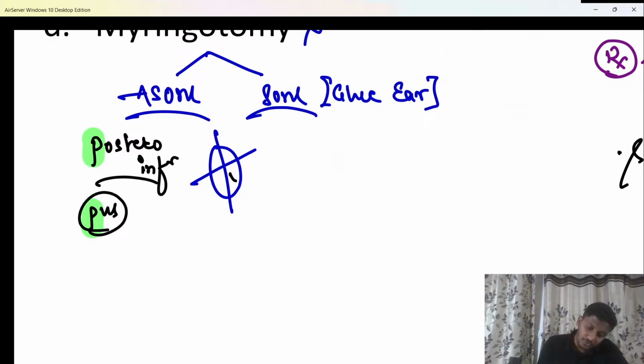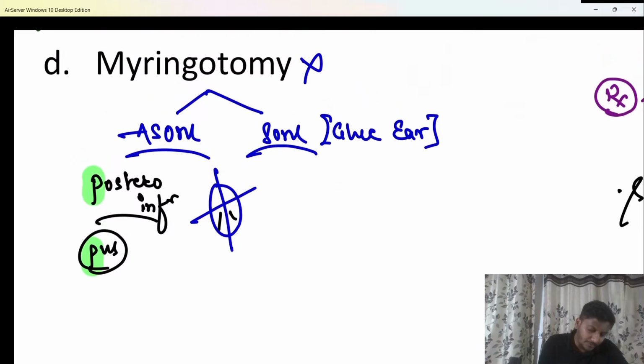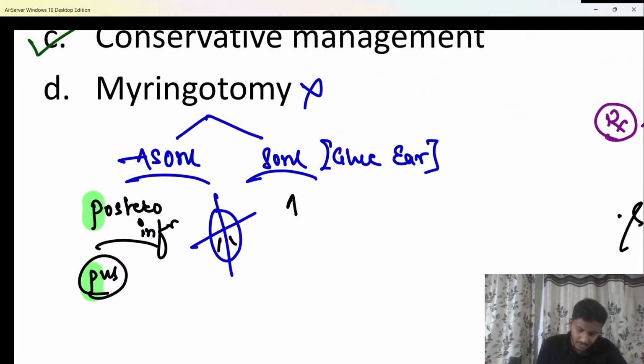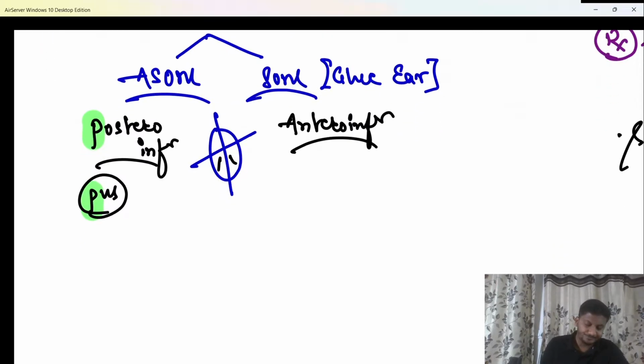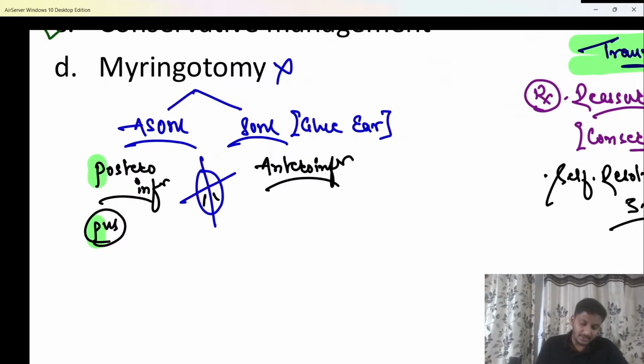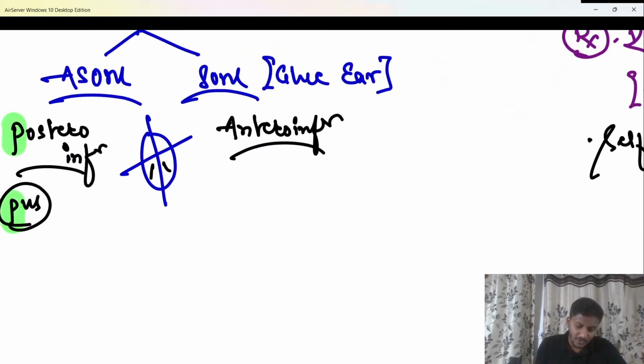In that condition also we have to make an incision, but that is usually made in the antero-inferior quadrant, to drain all the fluid which is collected. Okay? So hopefully that's clear. And after doing that incision in the antero-inferior quadrant, what do we insert over there? Anybody? We have to insert a middle ear ventilation tube, after doing myringotomy in a patient of glue ear or serous otitis media.